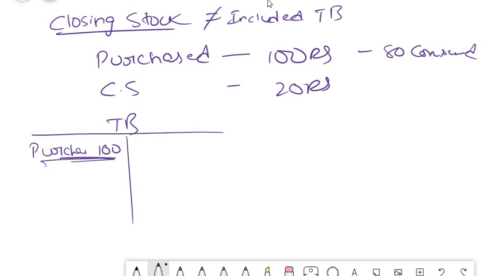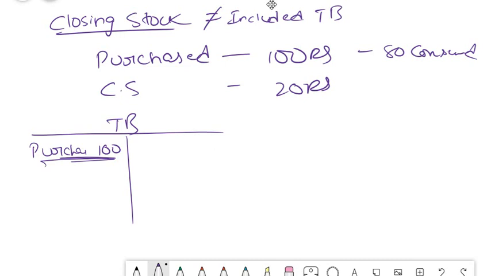Don't get confused. Closing stock is generally given as a separate line item but not given in the trial balance, and the reason is because already the purchases are shown in the trial balance. It is only the balance that is left that you are showing in your trading account. Okay, so no need to account for it separately. So please keep that in mind. We will cover this again in our next video related to balance sheet. There I will again explain about your trial balance and how the transactions flow from trial balance to profit and loss account and balance sheet. So that is the next concept that we will be covering, but for now I just wanted you to be clear on this concept.